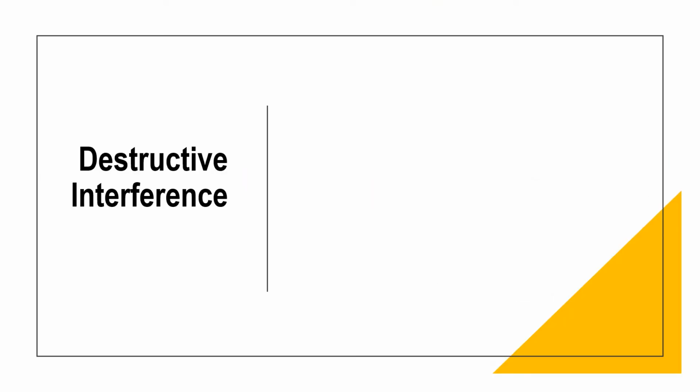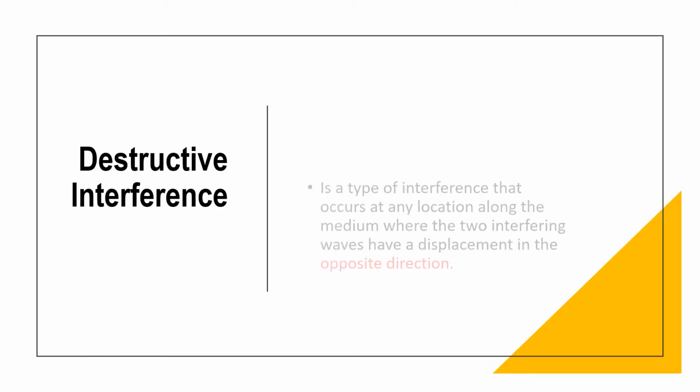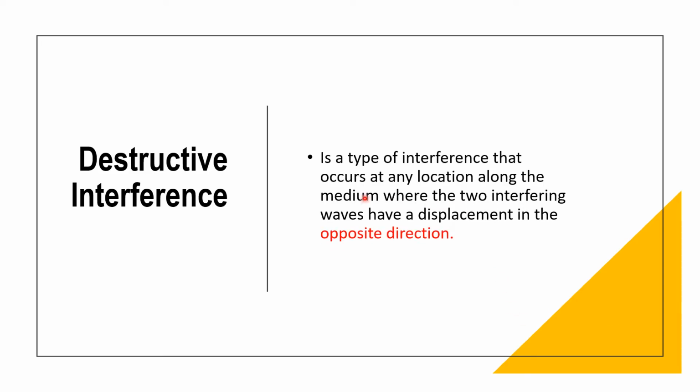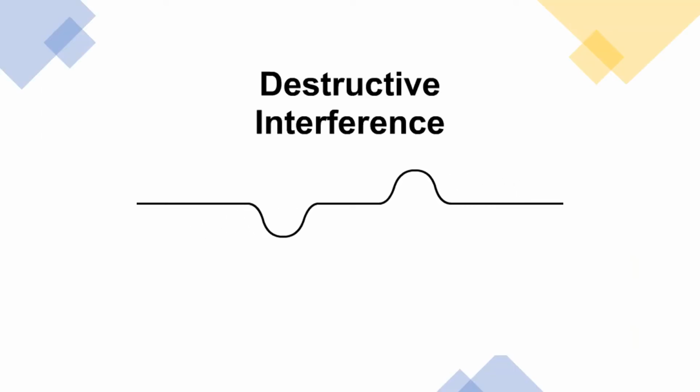Now, how about destructive interference? Destructive interference is a type of interference that occurs at any location along the medium where two interfering waves have displacement in the opposite direction. Earlier, in constructive interference, same direction. What will happen if that is opposite direction? We call it destructive interference. For you to understand it, let us have an illustration. So this one is an example of destructive interference.